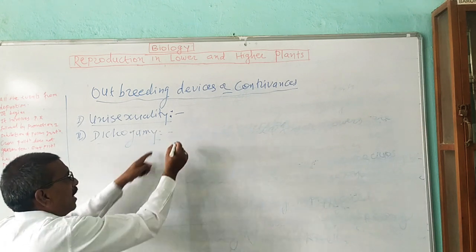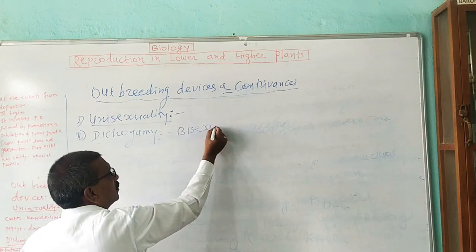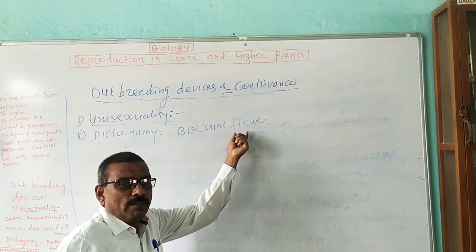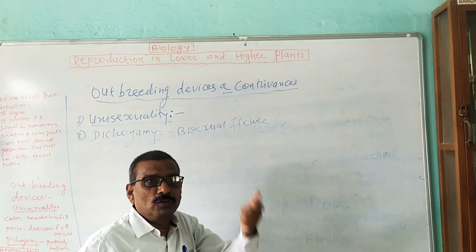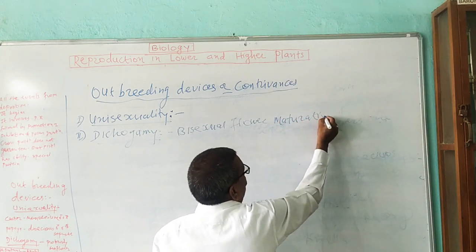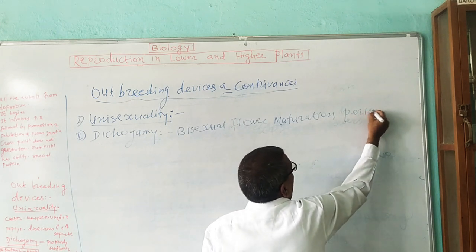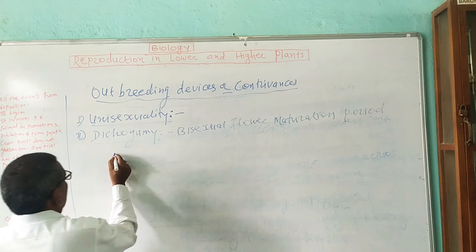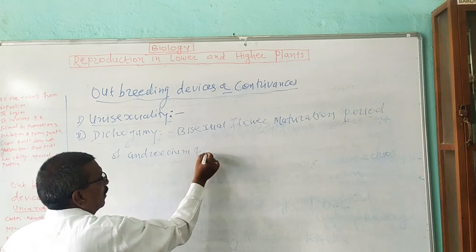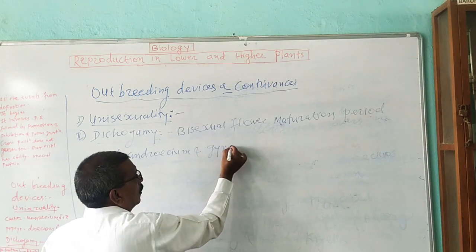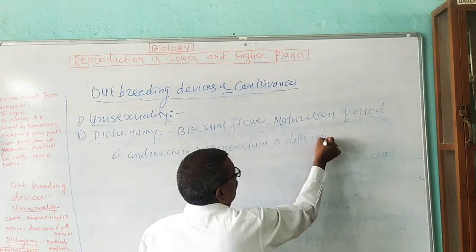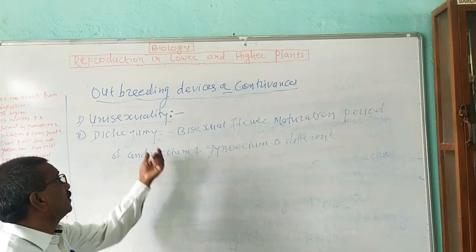When in a bisexual flower the maturation period of androecium and gynoecium is different, it is known as dichogamy.